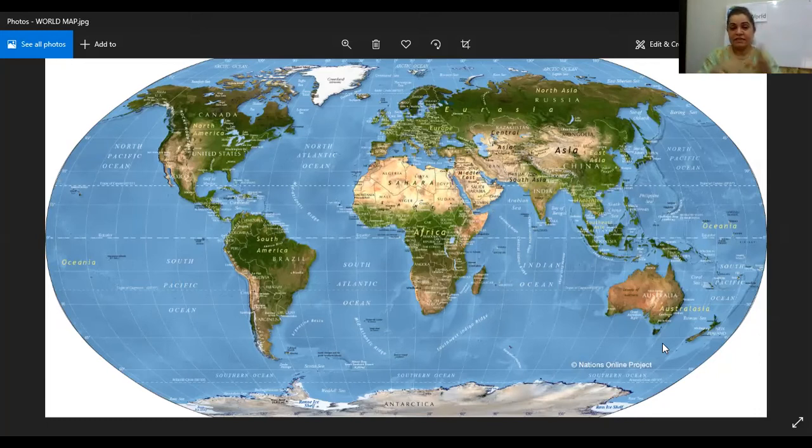As you can see over here, we are going to discuss them one by one: how many continents there are, what the names of those continents are, and how they are different from each other, right? Now, before I go on to that, I am going to show you a video which will tell you how many continents there are, and what countries are in them, and then we will discuss that.